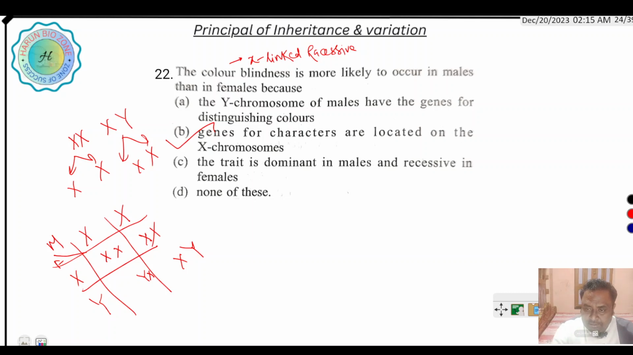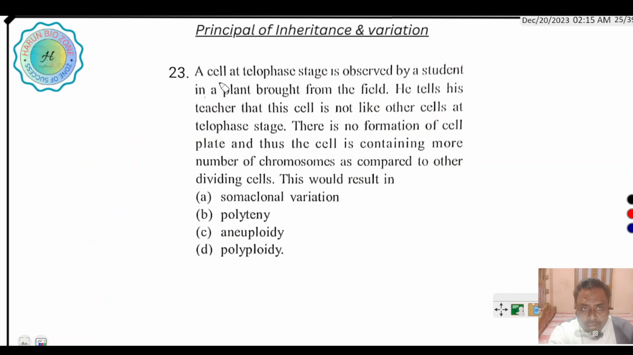Next question is, a cell at telophase stage is observed by a student in a plant brought from the field. He tells his teacher that this cell is not like other cells at telophase stage. There is no formation of cell plate, thus the cell contains more chromosomes compared to others. Suppose this is a cell, and this cell contains two chromosomes.